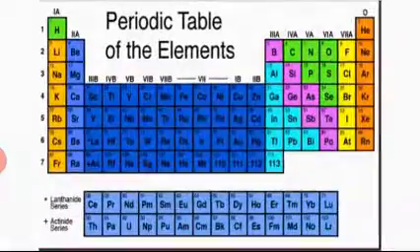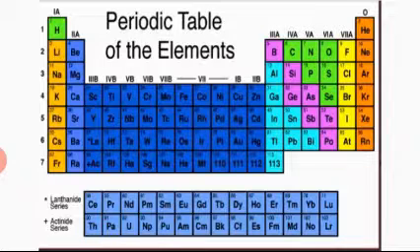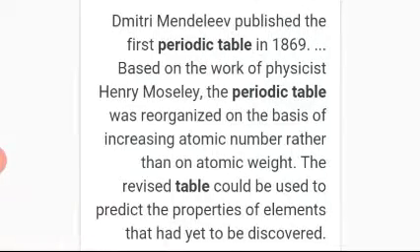Before this periodic table, all the work for the arrangement of elements was based on atomic masses, but this one is arranged on the basis of atomic number. Mendeleev also arranged elements in increasing order of their atomic masses.